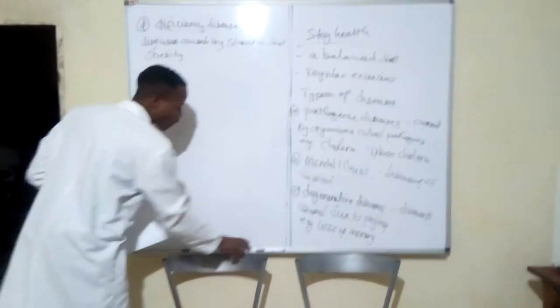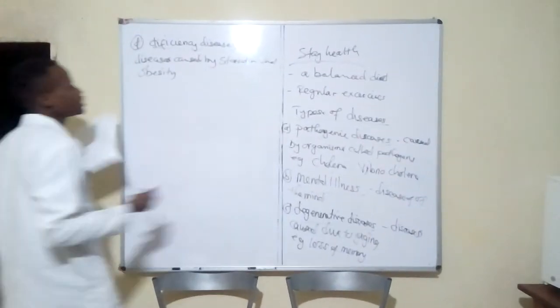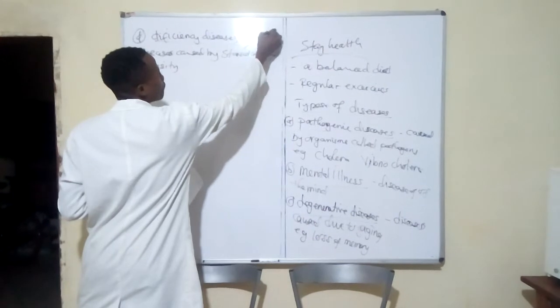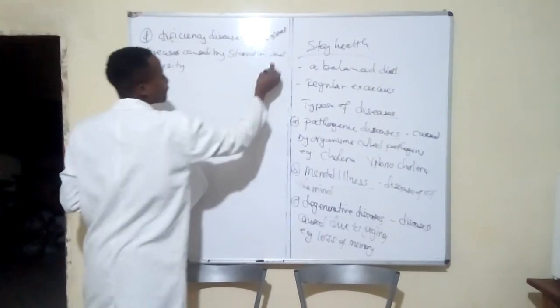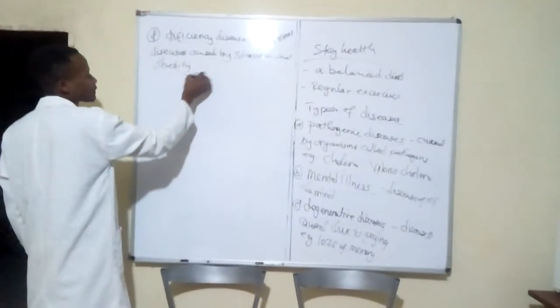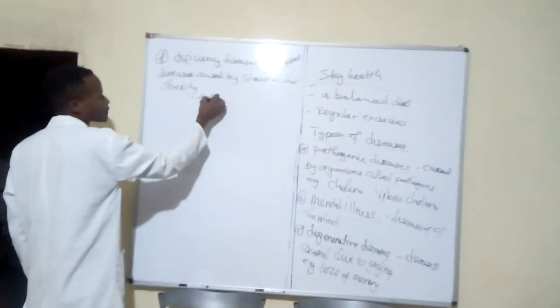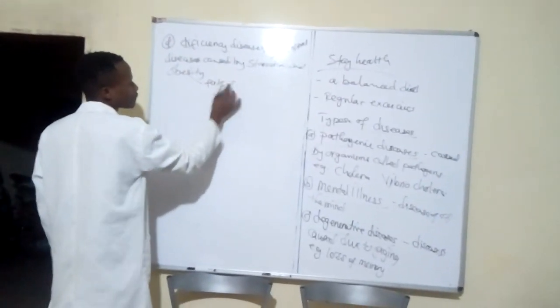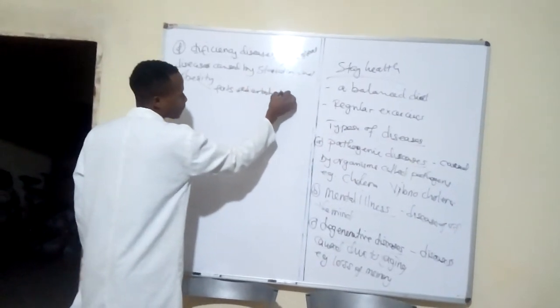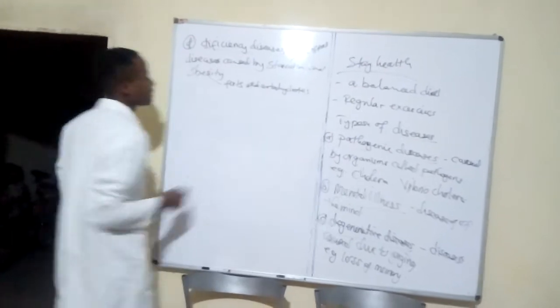Starvation is lack of food. You are lacking nutrients. That is starvation. Then obesity is when you are eating too much fats and carbohydrates.